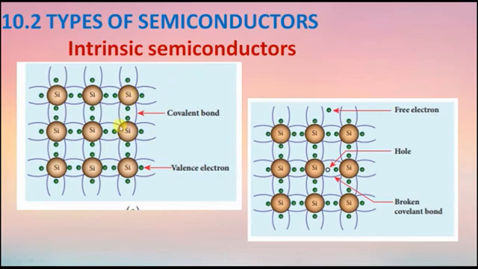See that picture, it is the pure form of silicon lattice. Each silicon atom has 4 valence electrons in the outermost orbit, and it forms a covalent bond with the neighboring silicon atoms. If we increase the temperature a little, it is sufficient to break some of the covalent bonds and release electrons as free electrons in the lattice.